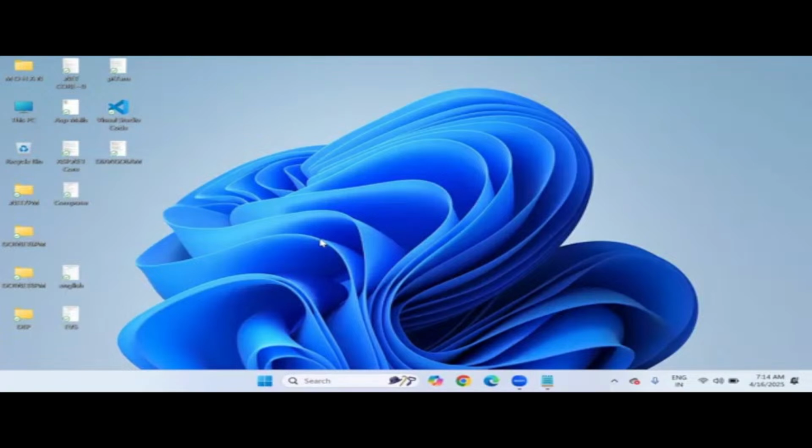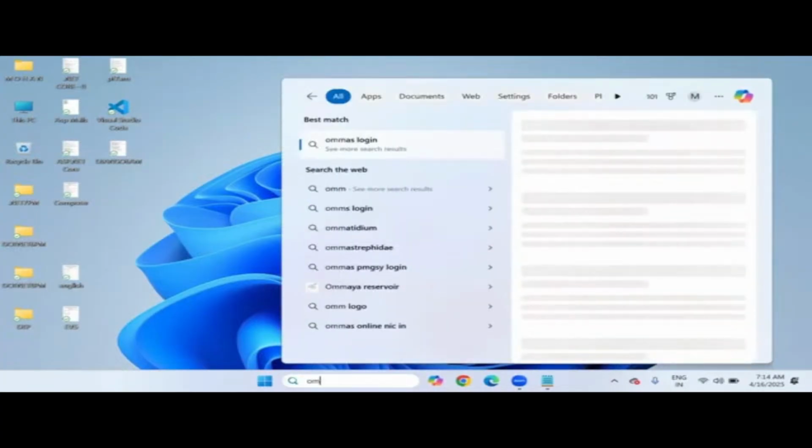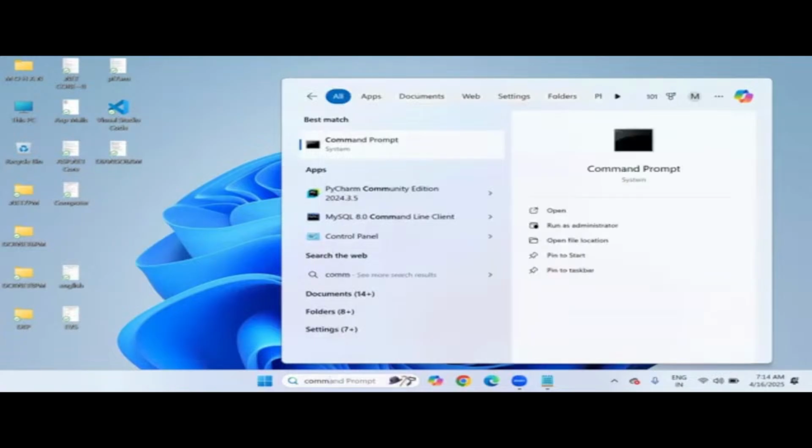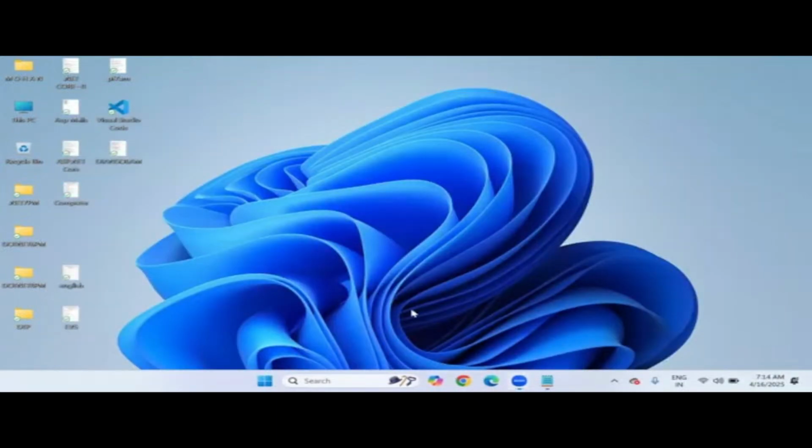After that, let me check again the version present in our computer right now. Go to the command prompt again and simply type python space hyphen hyphen version. See here, a few minutes ago we checked the version. It was 3.13.2. When I uninstalled and installed it back, it is showing 3.13.3 right now. This is the latest version installed. So this is the installation step for Python.